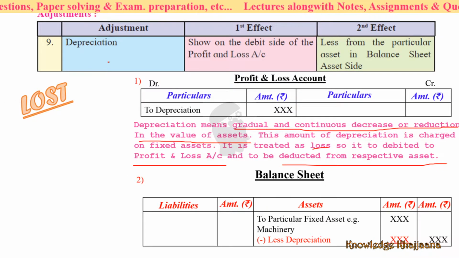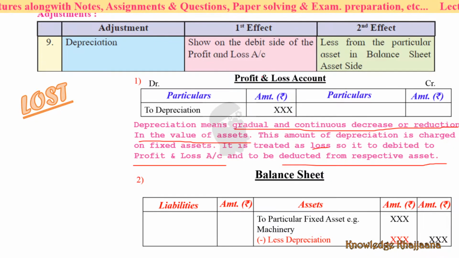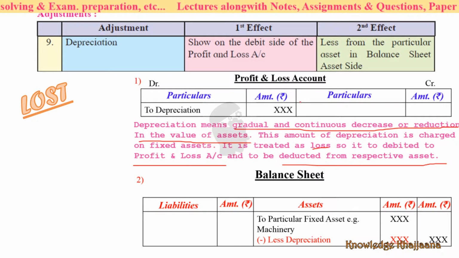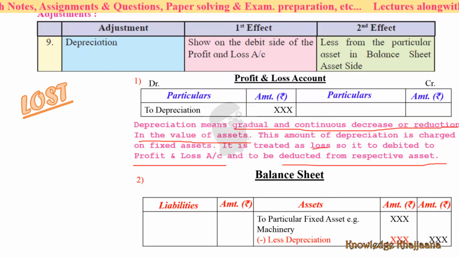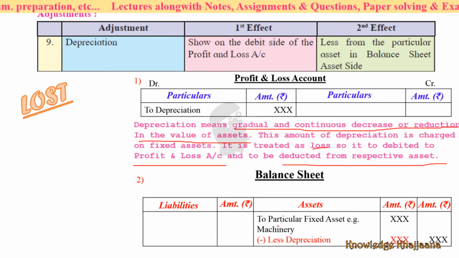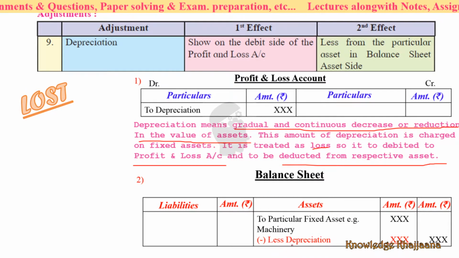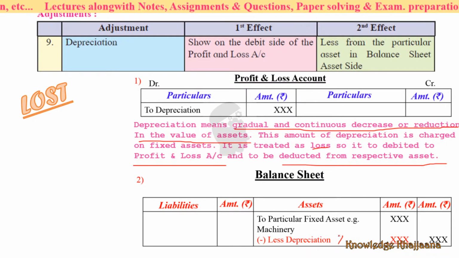Okay, so what is the effect of depreciation? Show on the debit side of the profit and loss account. Very simple. Profit and loss account to depreciation, debit side. And the second effect is less from the particular asset in the balance sheet, asset side, the particular fixed asset, for example machinery in the balance sheet, less its depreciation. It may be given in percentage.